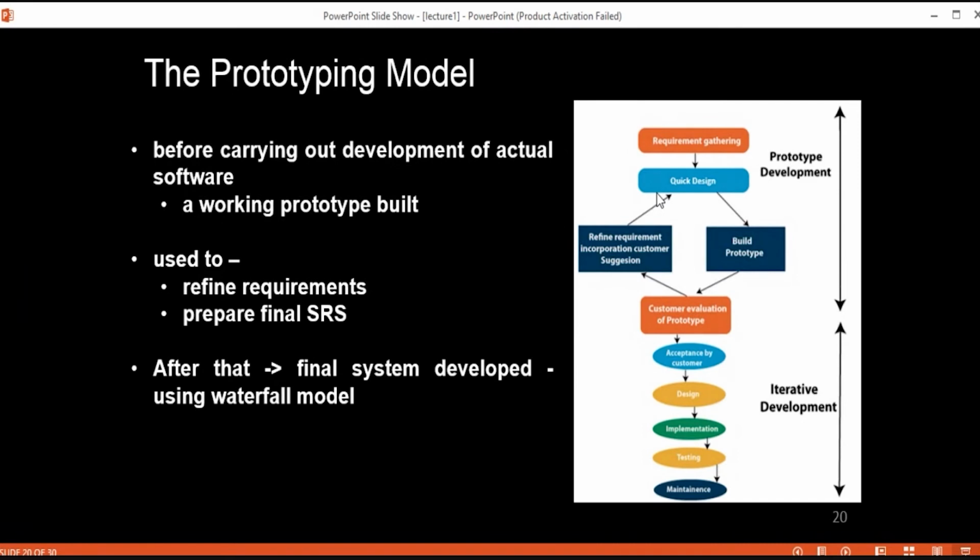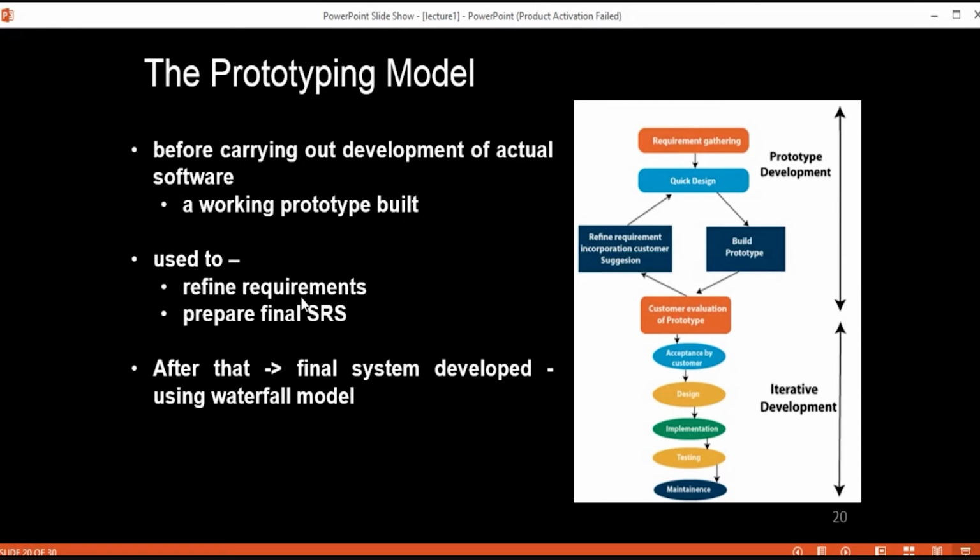But that should not happen, because it is not a good thing, and that should never happen. So basically, this prototype is useful to refine your requirements, to finalize your requirements, and it is also useful to prepare your final SRS document.